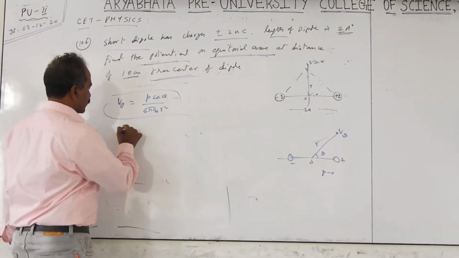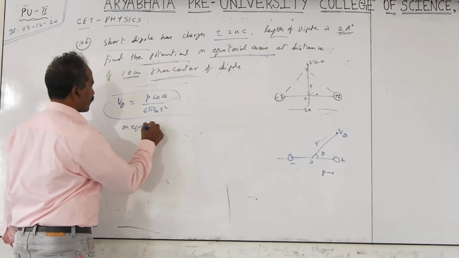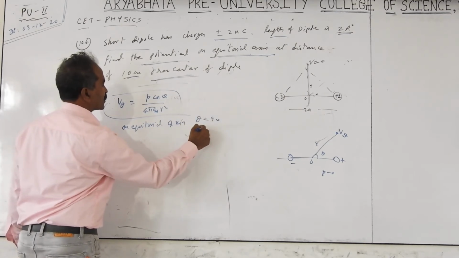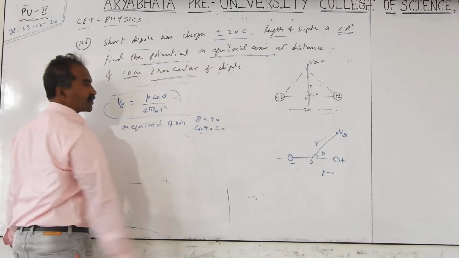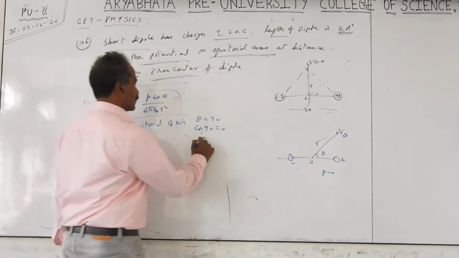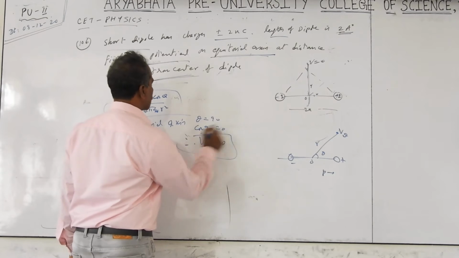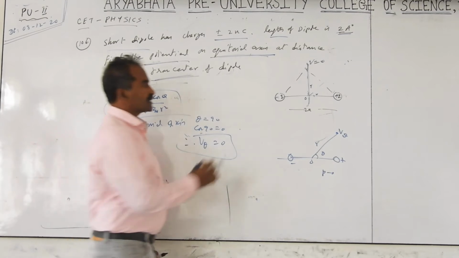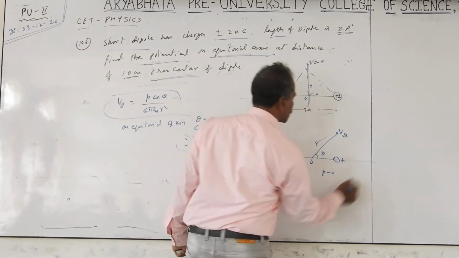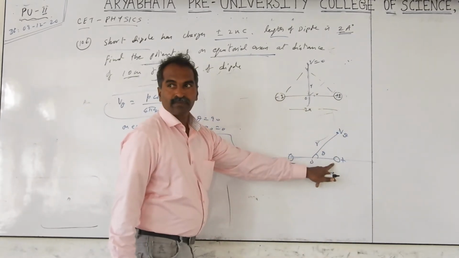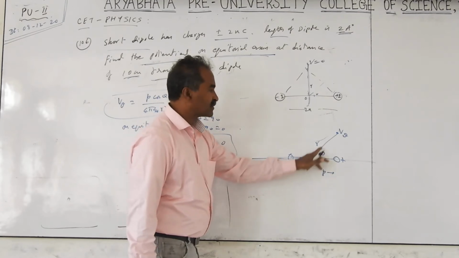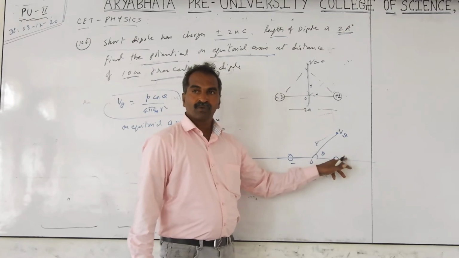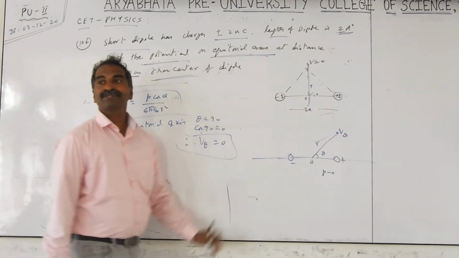On the equatorial plane, theta equals 90 and cos 90 is 0. So V theta equals 0. This is the answer. If they ask you on the axis, on the positive axis theta is 0. Distances are always given from the center of the dipole. On the positive axis side, theta is 0. On the negative axis, theta is 180. 180 means minus 1 vector.